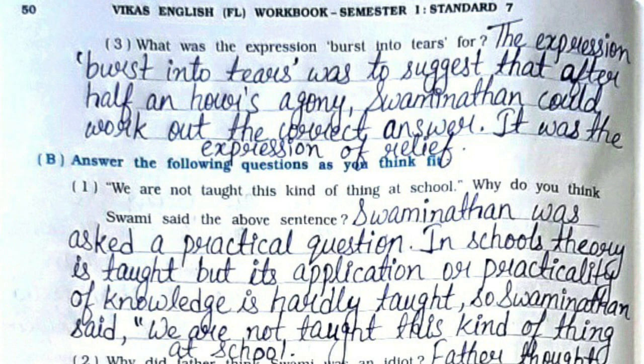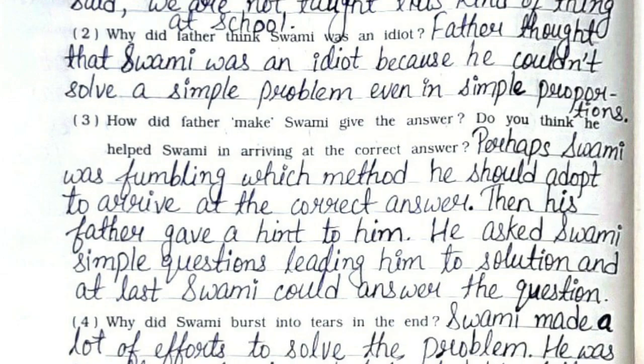Swaminathan was asked a practical question. In schools, theory is taught, but its application or practicality of knowledge is hardly taught. So Swaminathan said, we are not taught this kind of thing at school. Second, why did father think Swami was an idiot? Father thought that Swami was an idiot because he couldn't solve a simple problem even in simple proportions.